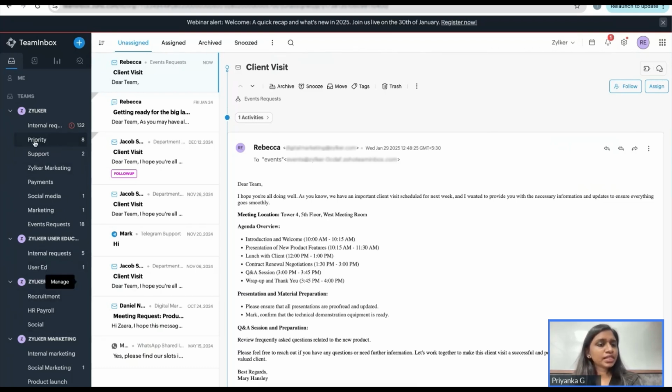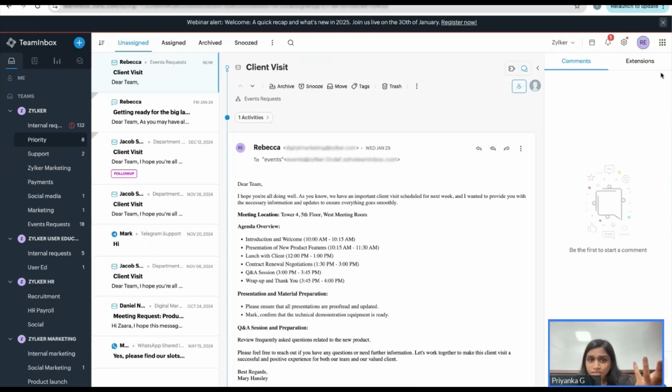For example, in this particular inbox, you have various channels. You have a mail, you have a Telegram message, you have a WhatsApp message here. So depending on the channels you have created, you'll be able to see so many channels within the particular inbox itself. And once you want to handle it, you can handle the particular message. And here you have comments available for you to have a contextual conversation about the particular thread or message. So what is contextual conversation here?